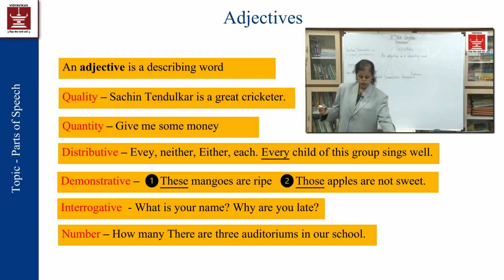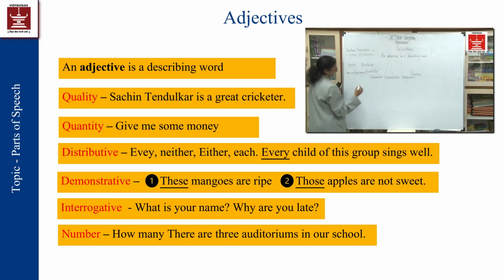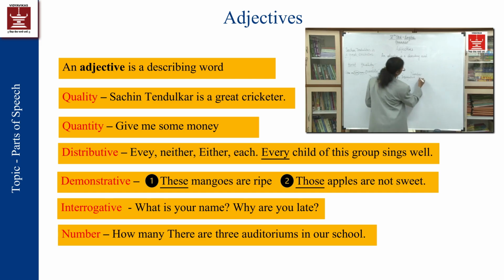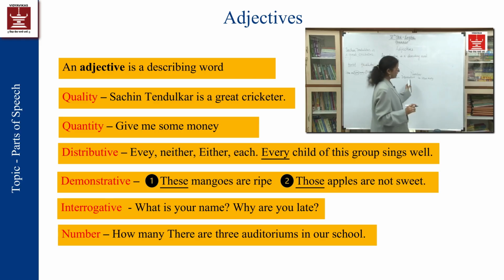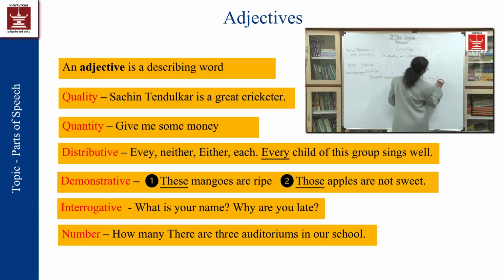Now the numbers. How many? If you ask the question "how many", then you will get the adjectives of number. Now, there are 3 auditoriums in our school.